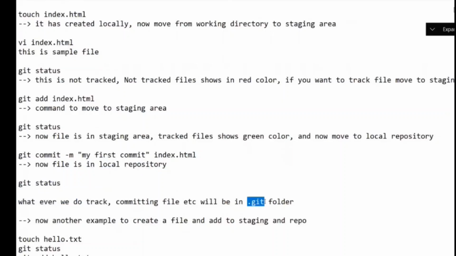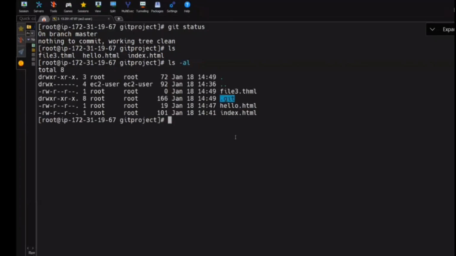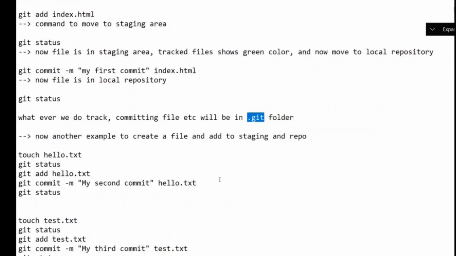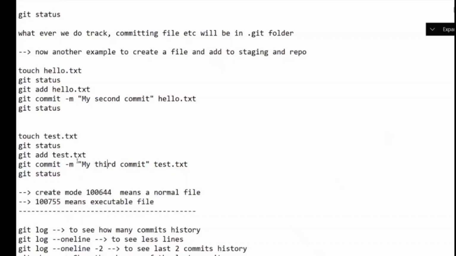will be in which folder? .git. So here, if I do ls, that is in the hidden directory, right? Whatever you are doing, everything will be inside your .git. But don't go inside and check everything. You may get a YouTube short, Git in 15 minutes, with it. Okay. You guys are liking this. So I give you one more example, and I have given a third example, the third commit.